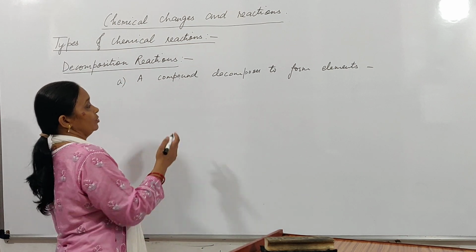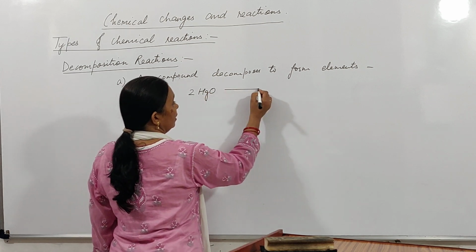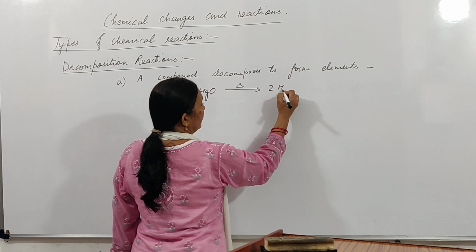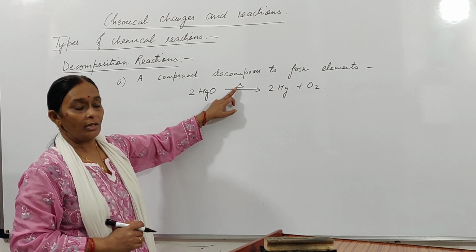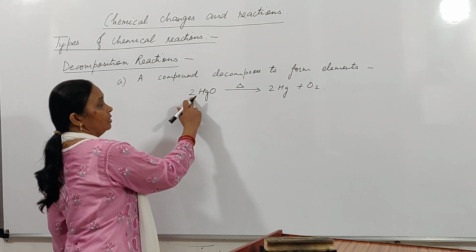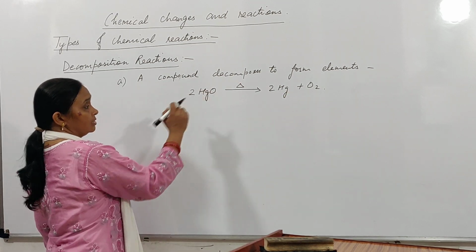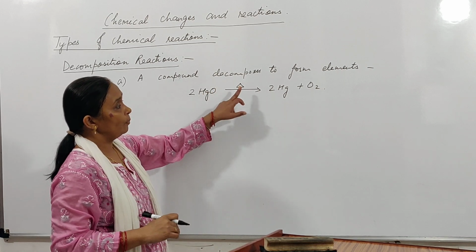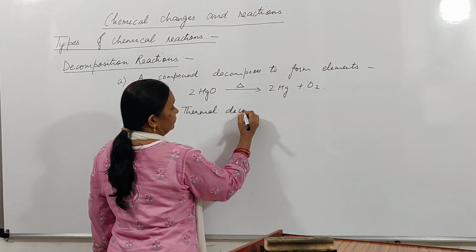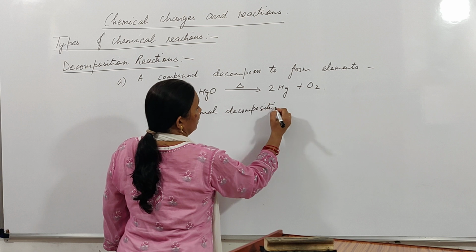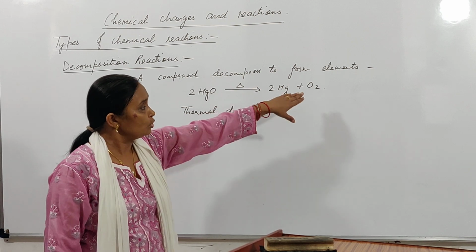An example of this reaction is, if we heat two molecules of mercuric oxide, we will get mercury and oxygen. Here the symbol delta represents heat energy. So on heating, mercuric oxide breaks up into two elements, mercury and oxygen. This decomposition is brought about by heat energy, so we call it thermal decomposition.